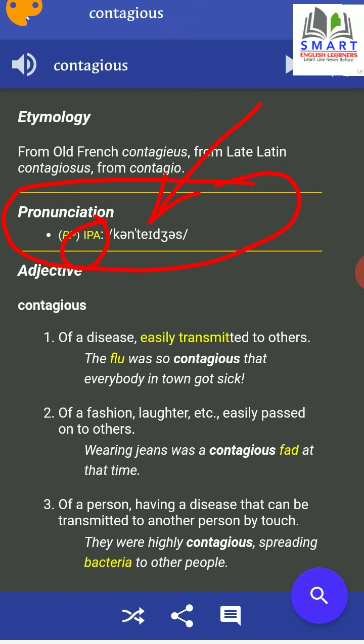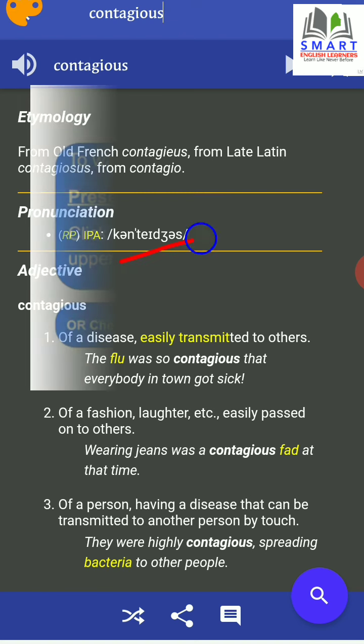This is useful for language experts. If you are not aware about it and if you're not interested, just leave it. But I suggest you just take a casual look at this phonetic transcription every time you look for a word in the dictionary, and after a few days you will get a rough idea of what it is about. I'm not going into the details because that is not the topic that we are discussing. The next thing that we see over here is